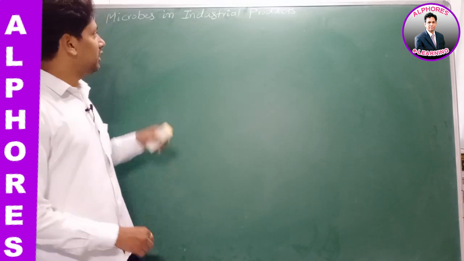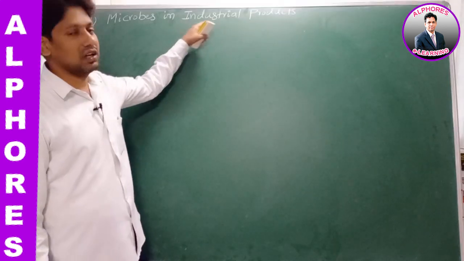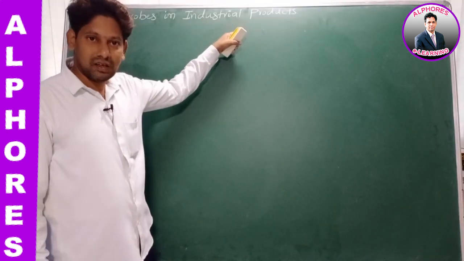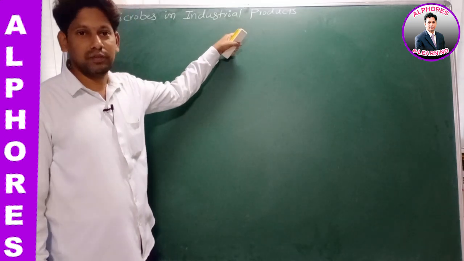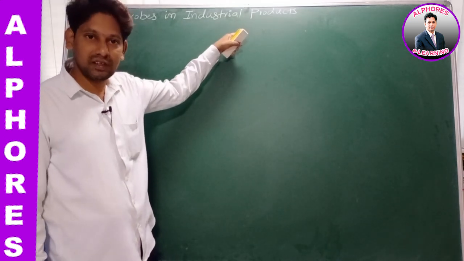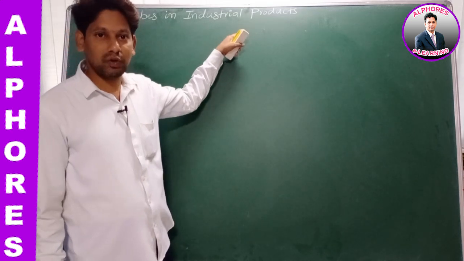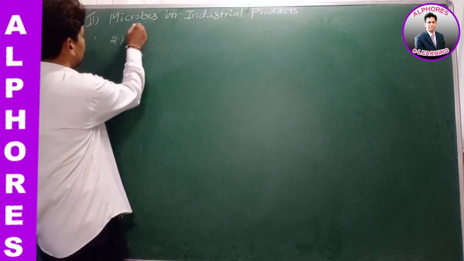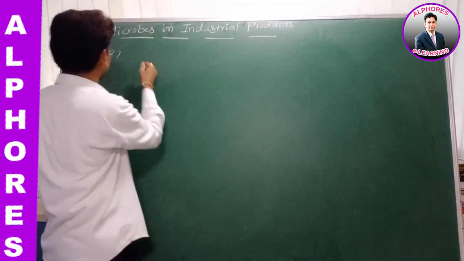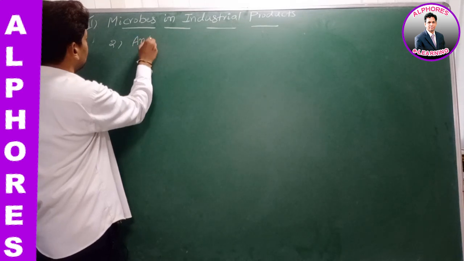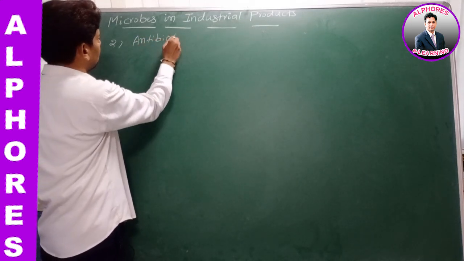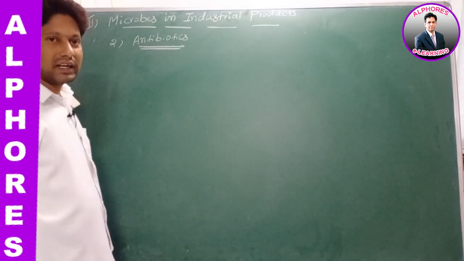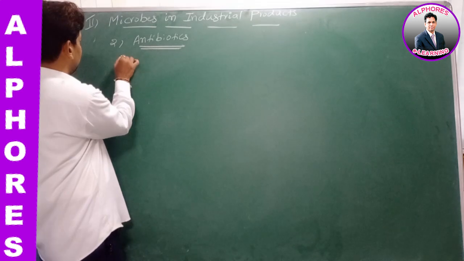Students, we are discussing microbes in industrial products. In this topic, we completed fermented beverages, and now we are discussing number 2, antibiotics. The first antibiotic that was discovered, penicillin.